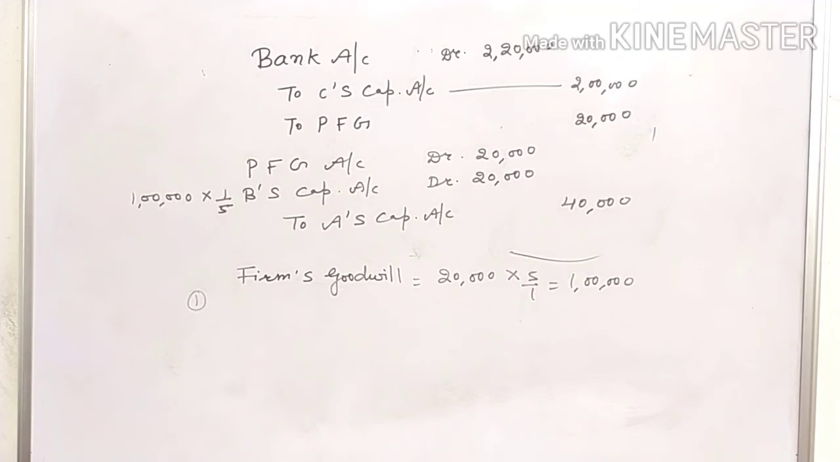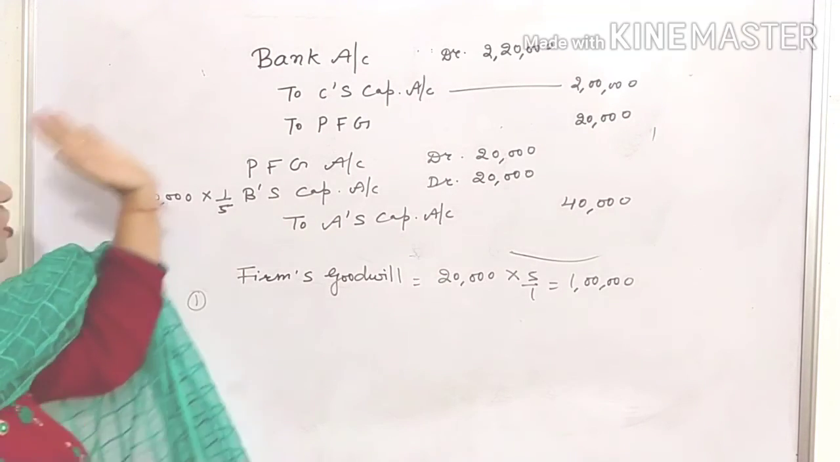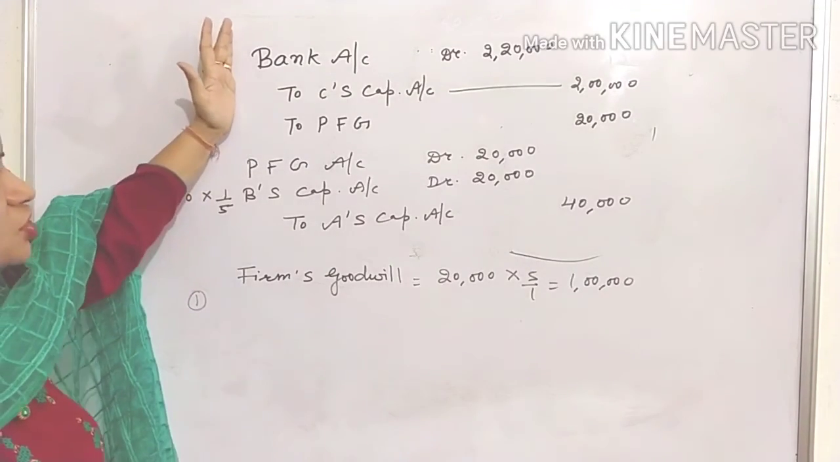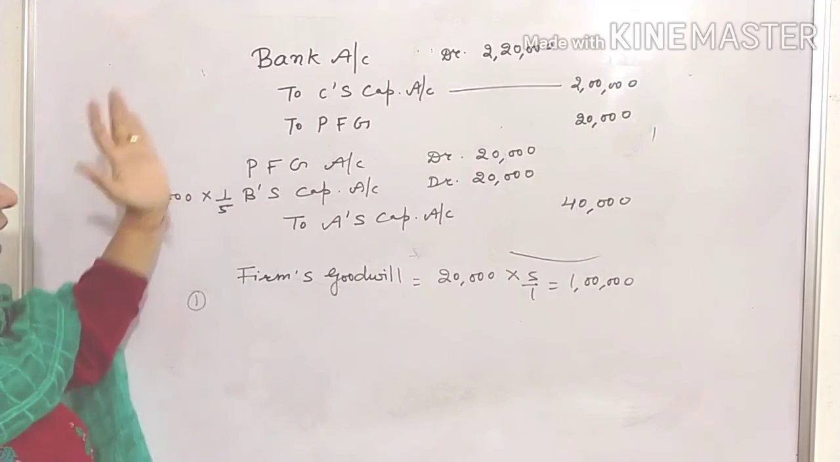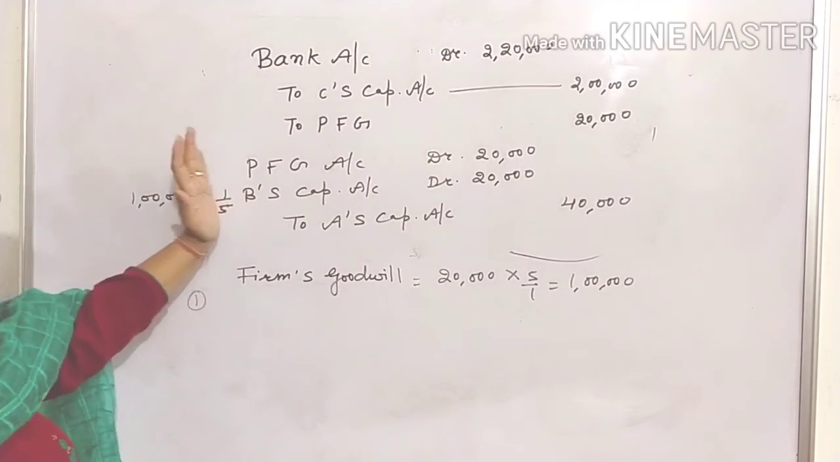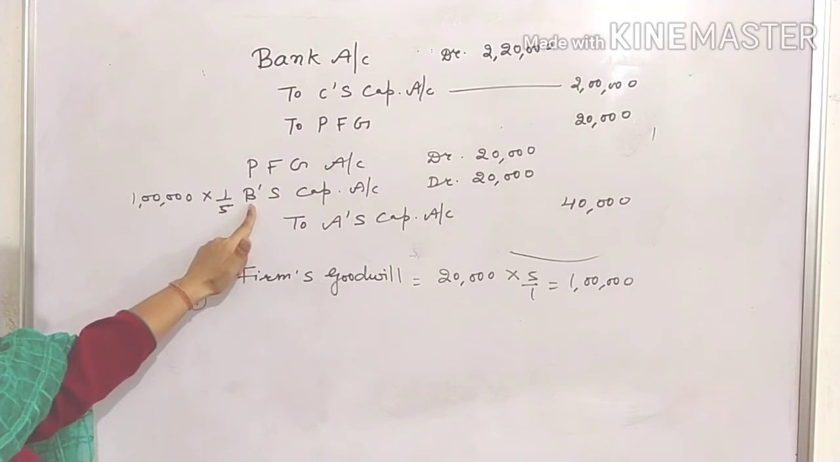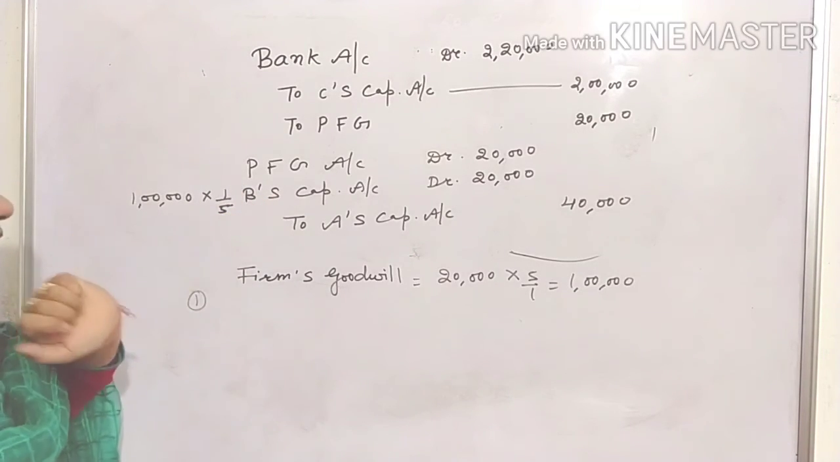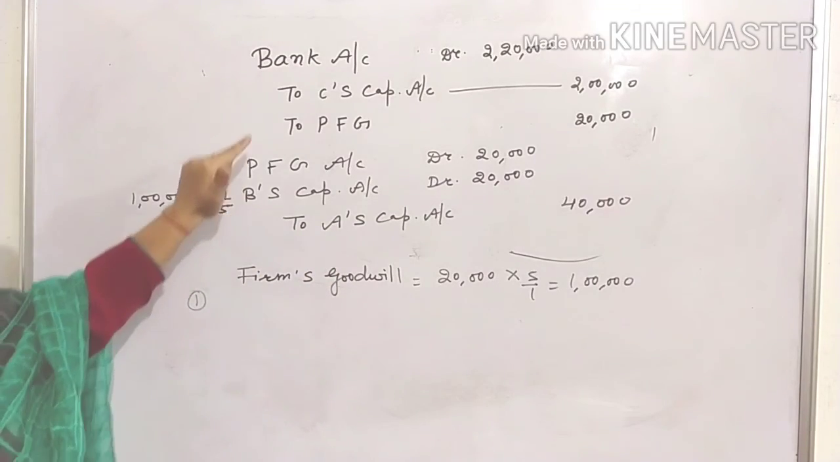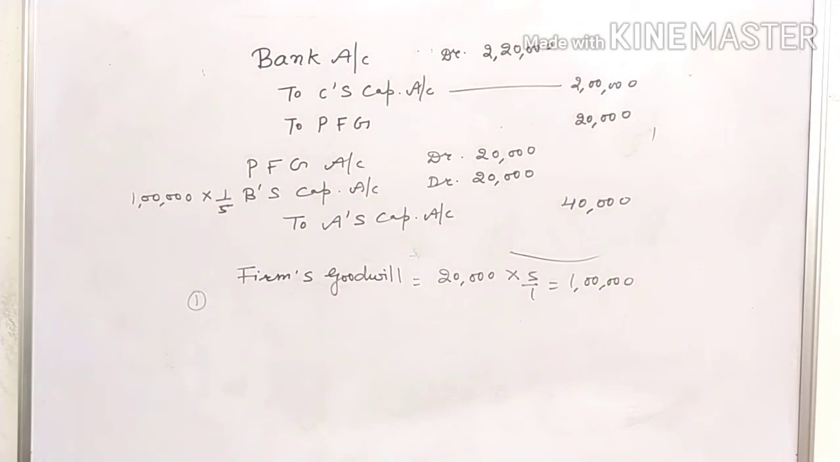So these are the different situations. This last situation you will keep in mind: when the new partner is bringing his share of goodwill in cash and an old partner is also a gainer, then the partner who is gaining will also compensate the sacrificer along with the new partner.